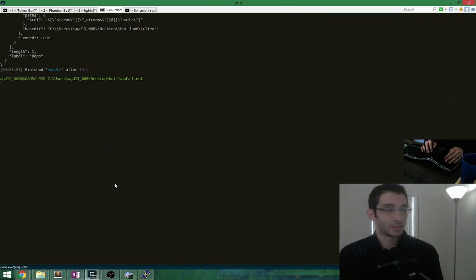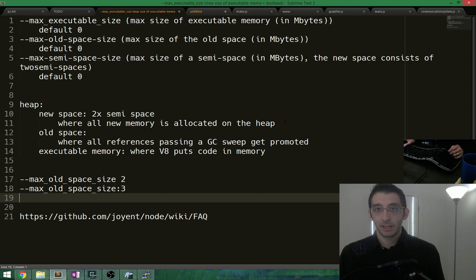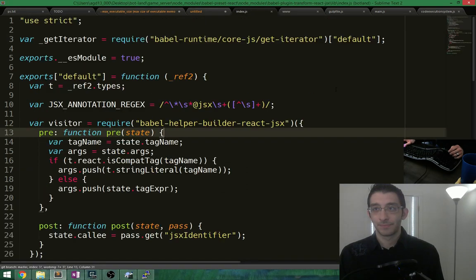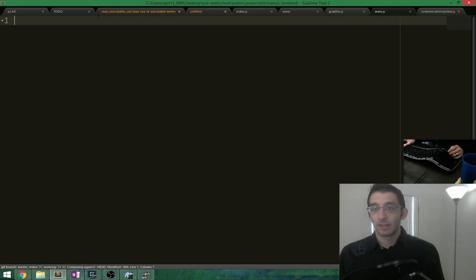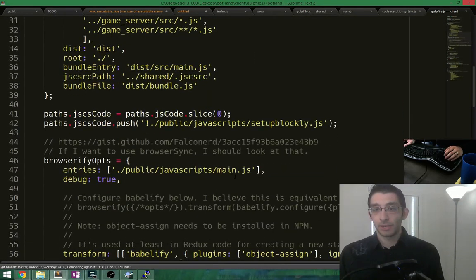Huh. Hey, Raptor. Okay, let's take a look at the client gulp file. So the entry point here is main. Maybe we can run... Oh, man.